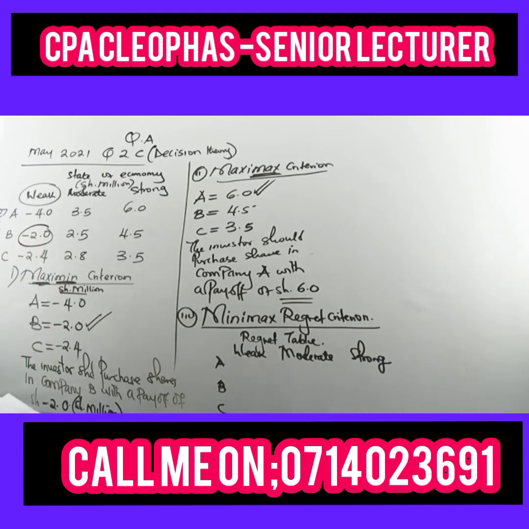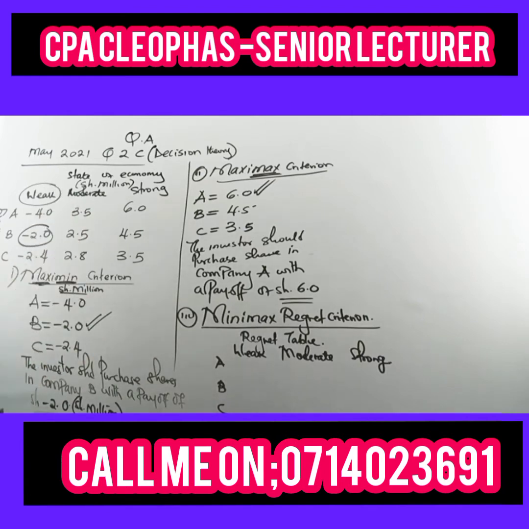So the opportunity loss when you choose -4 will be -2 minus -4.0. The next one will be -2 minus -2, then the other one will be -2 minus -2.4.